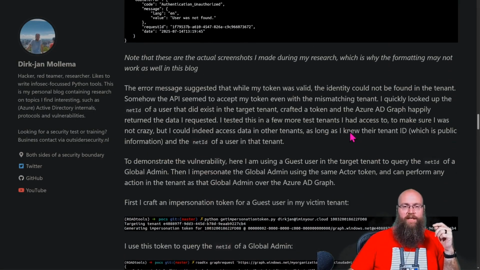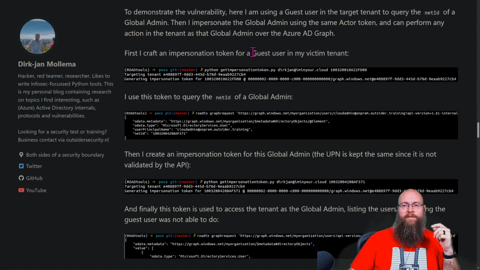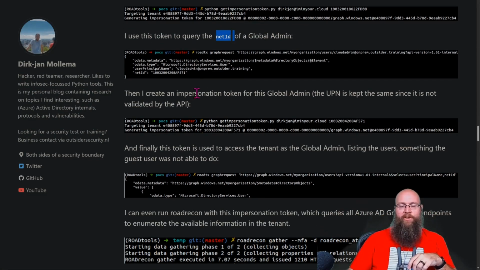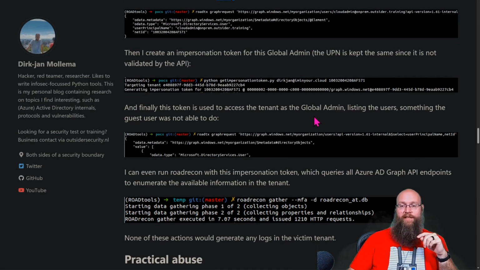Let's run through this again here. What he did is, you can have guest users in your tenant. He gets an impersonation token as a guest user in a tenant. He uses that token to query the netId of a global administrator. Once he's got that netId, he creates an impersonation token using the global admin's netId. And then finally, that token is used to basically access the tenant as a global admin.